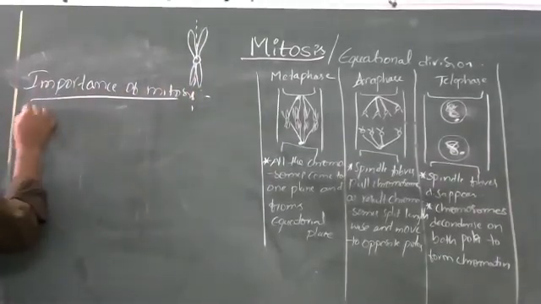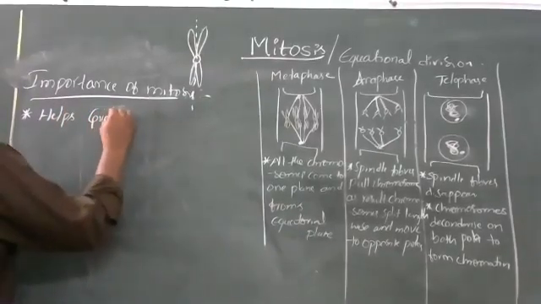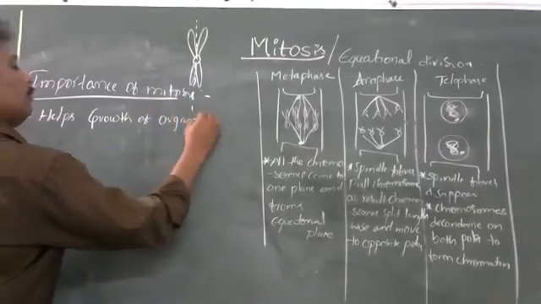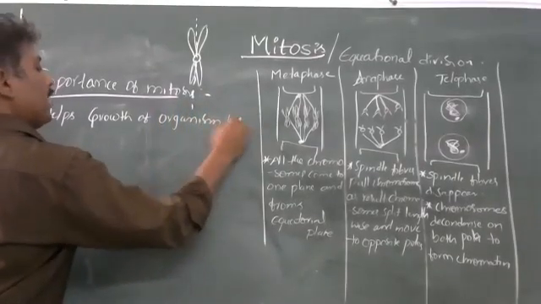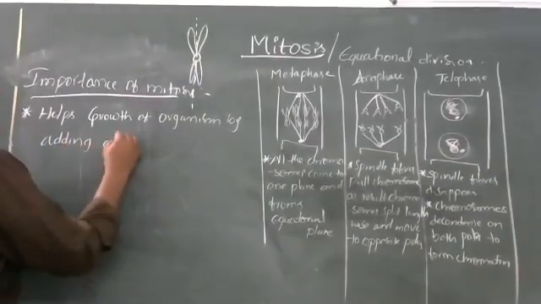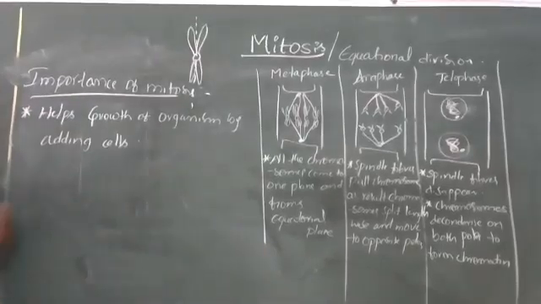Mitosis helps in growth of the organism by adding cells. By adding cells, it helps in growth.